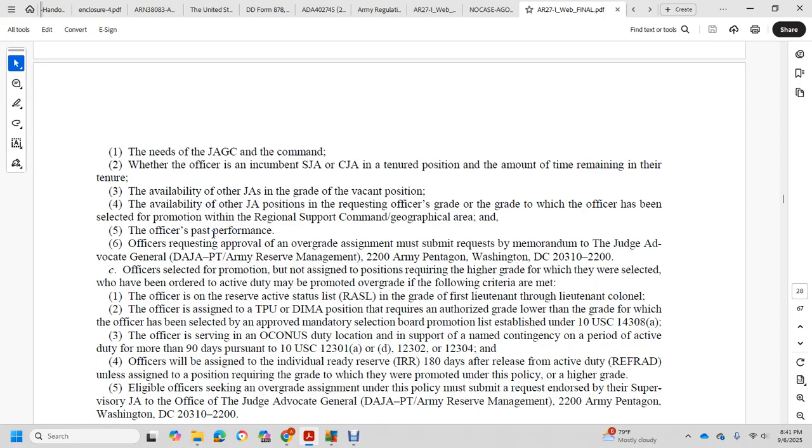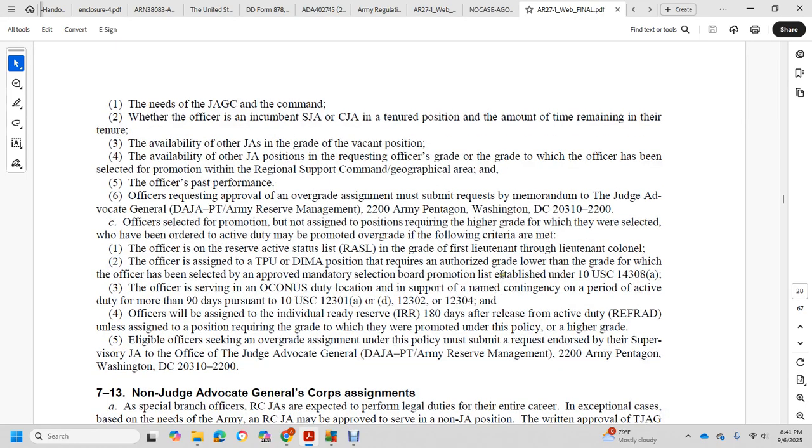20310-2200. Officers selected for promotion and assigned to a position requiring a higher grade, for which they have been selected, will be ordered to active duty and promoted overgrade if the following criteria are met. The officer is in reserve active status in the grade of first lieutenant through lieutenant colonel, and is assigned to a program unit or a DIMA, defense individual mobilization augmentation position that requires an authorized grade lower than the grade for which the officer is selected, with the approval of the mandatory selection board for promotion listed in paragraph 10 United States Code 14308.